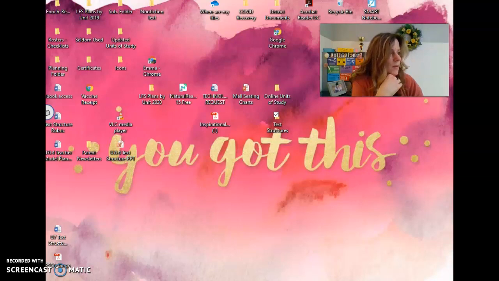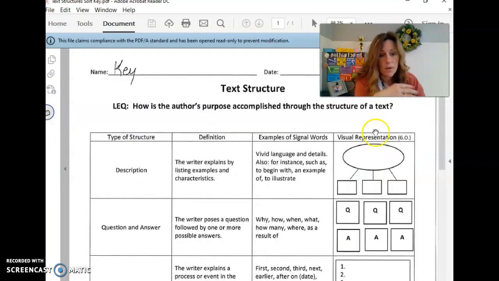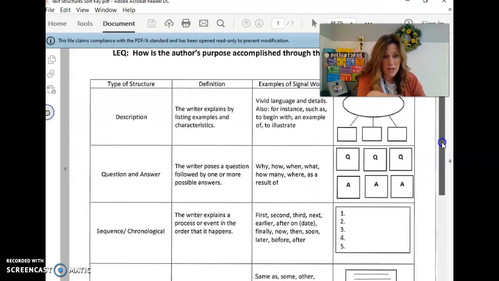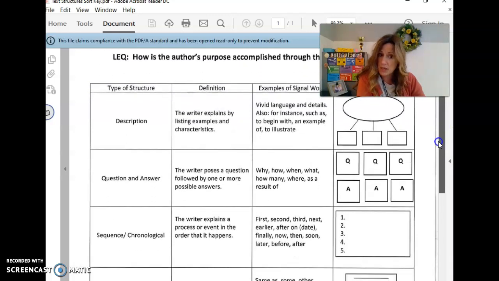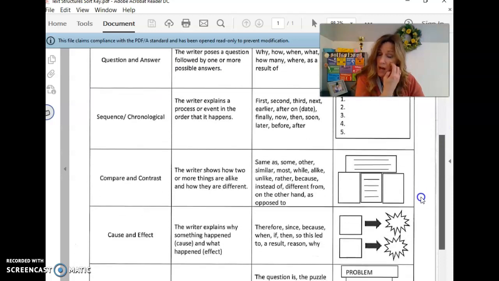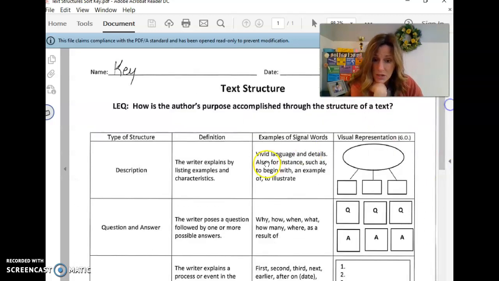Okay, so you should have this. We either cut and pasted this in, or you have a printout of this sheet, right? It should be in your notes. If not, I will attach one to this message. You can use this as an example.